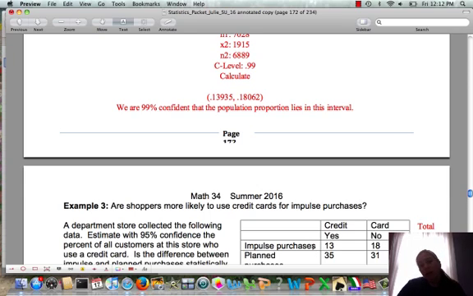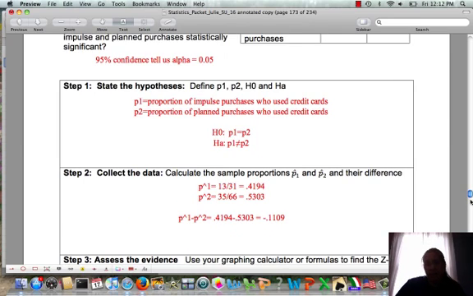So here we want to compare impulse purchases and planned purchases. So notice I did the totals on the side. So the total impulse purchases is 13 plus 18 is 31. And the total planned purchases 35 plus 31 is 66.